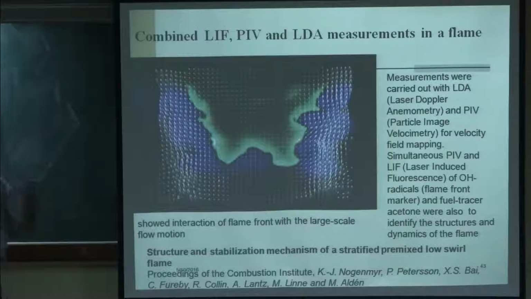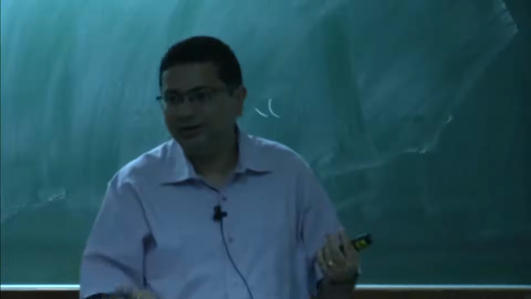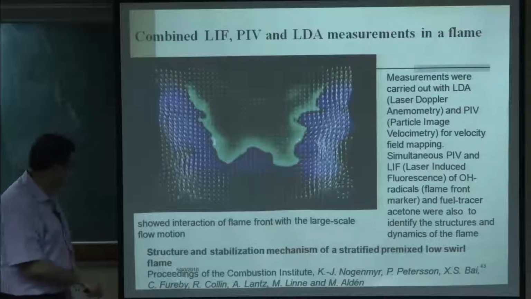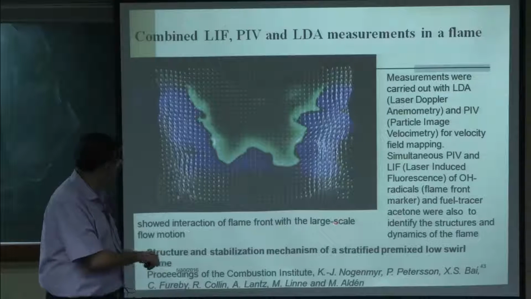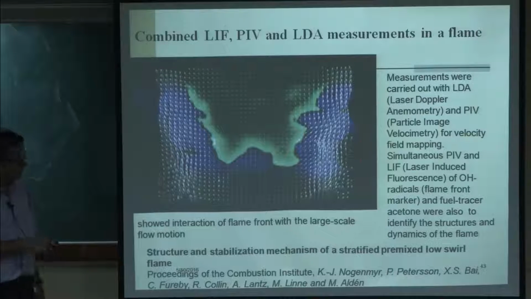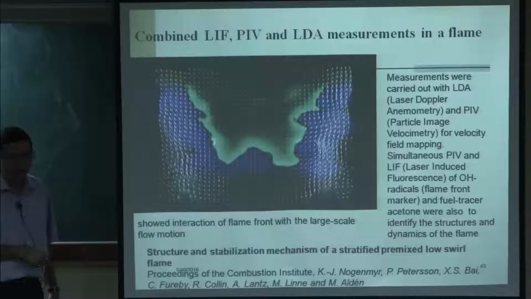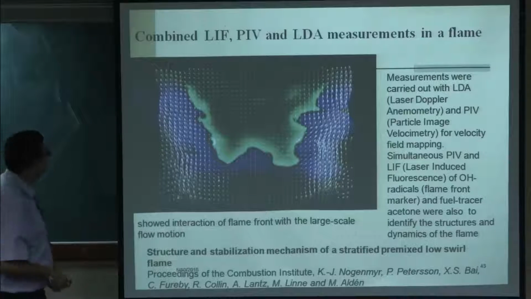Like I was mentioning, PIV and LIF can be done simultaneously. So, the direct impact of velocity field on flame and the effect of flame on velocity field, both of them can be studied simultaneously. That is a major advantage. This is taken from this paper and essentially it shows the interaction of flame front with large scale flow motion. The experimentation is quite expensive, but it gives a lot of information, and they have also compared with LES predictions and showed that it works very well.